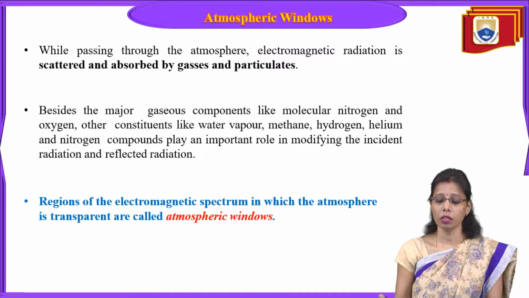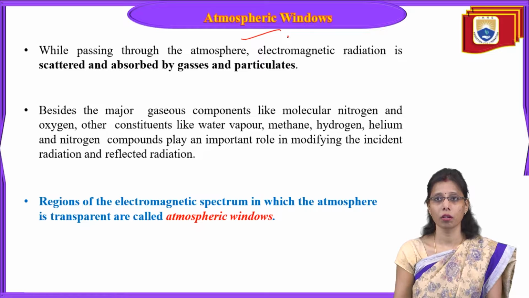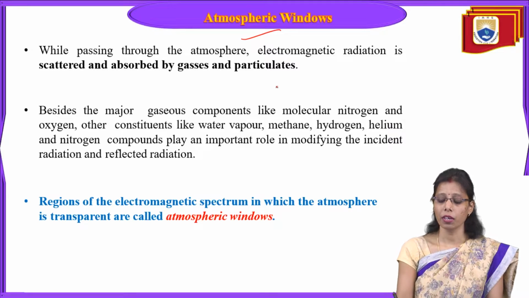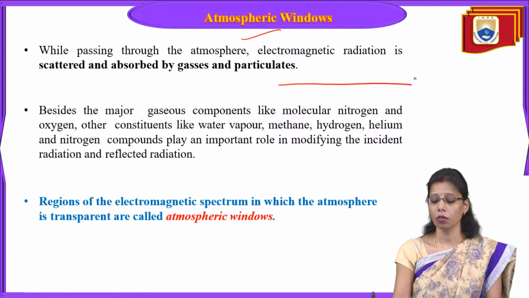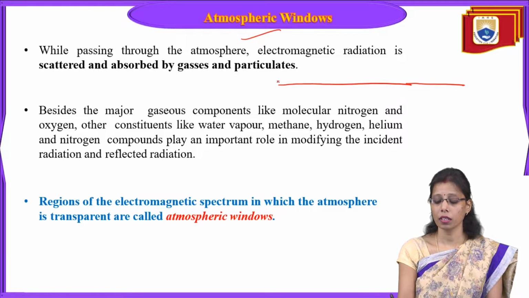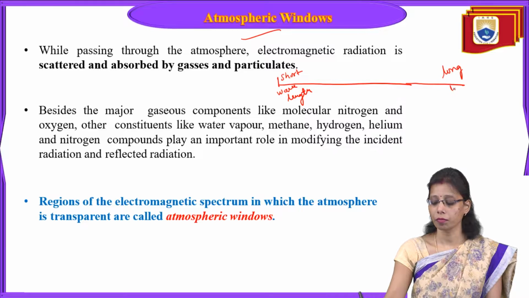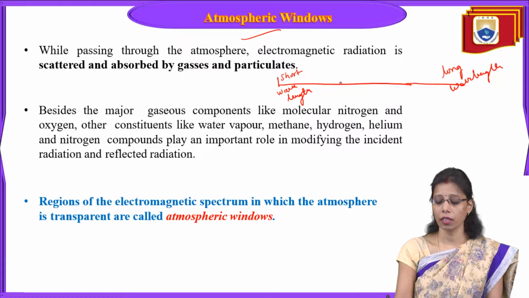Now coming to atmospheric windows. What are atmospheric windows? The scattering mechanism will take place, or absorption will take place. We talk about atmospheric windows when we see the electromagnetic spectrum, with short wavelength on one side and long wavelength on the other.